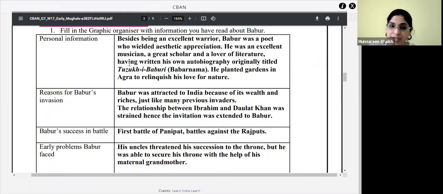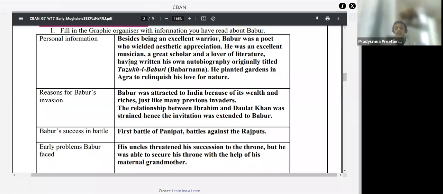And how do we know he was a lover of literature? Because he wrote his own autobiography. Yes, he himself had written it. Good. Reasons for Babur's invasion. Why do you think Babur invaded India?